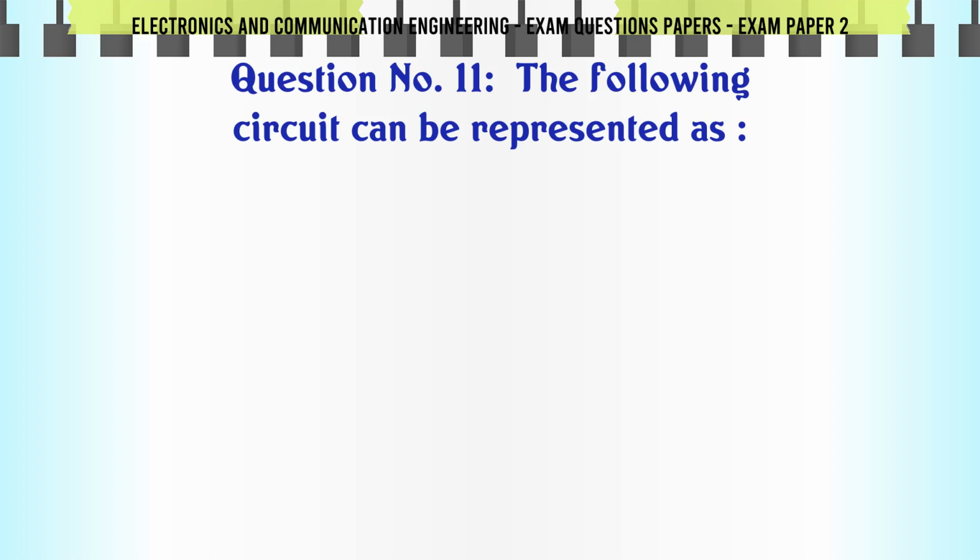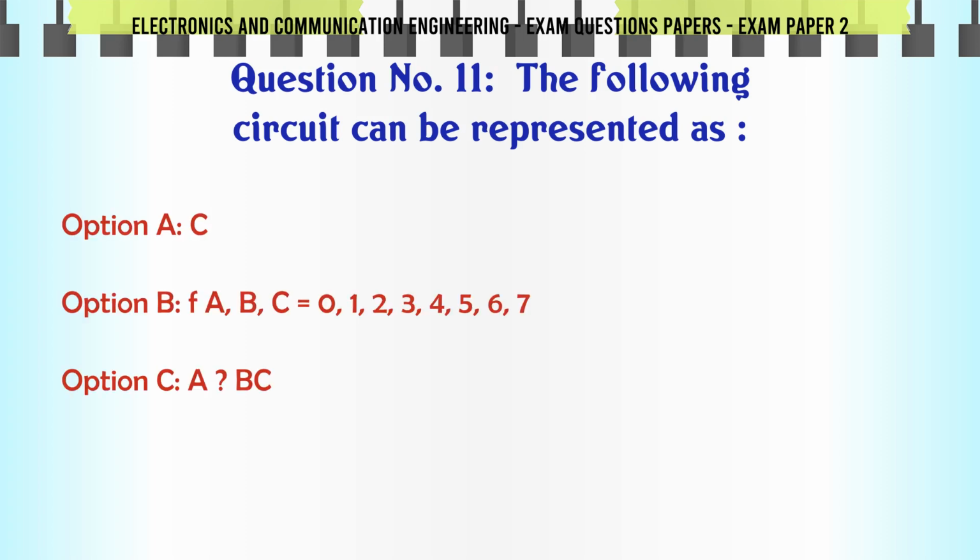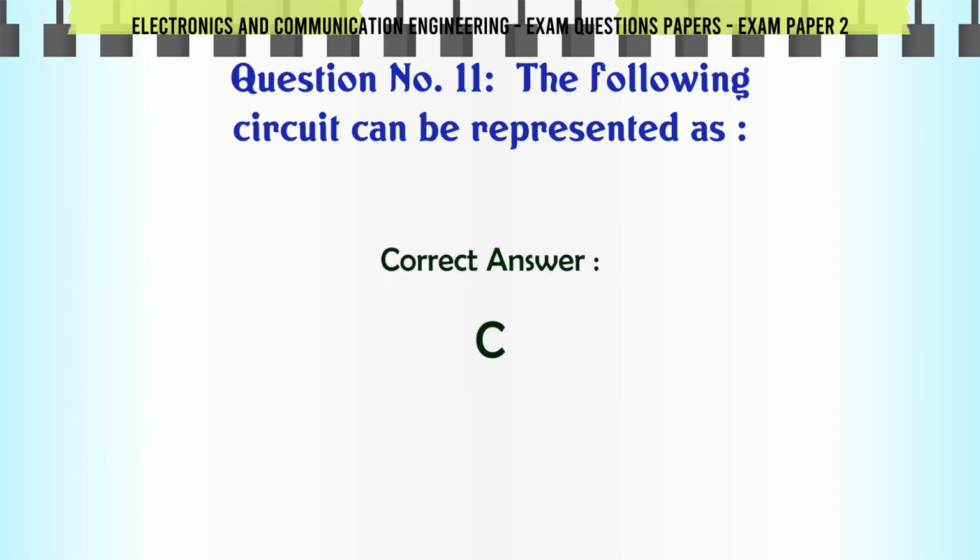The following circuit can be represented as A. C. B. F(A, B, C) = Σ(0, 1, 2, 3, 4, 5, 6, 7). C. ABC + DC. The correct answer is C.